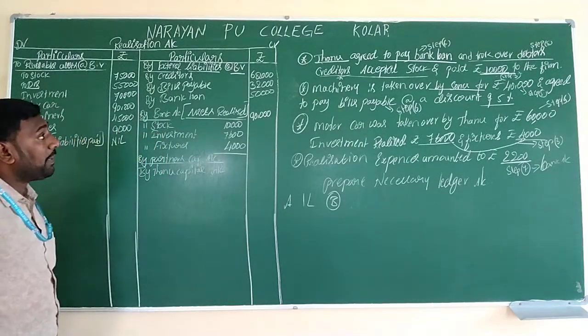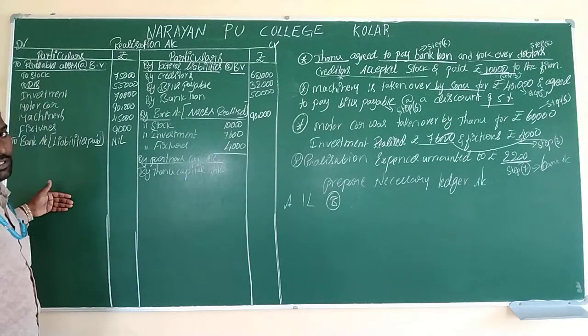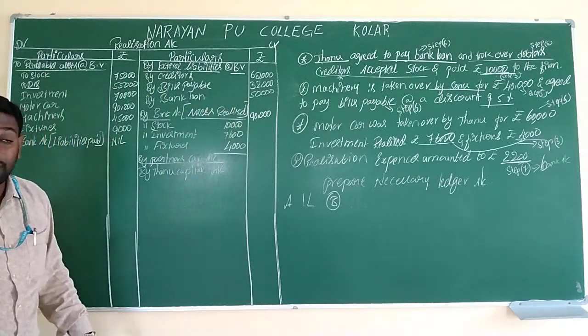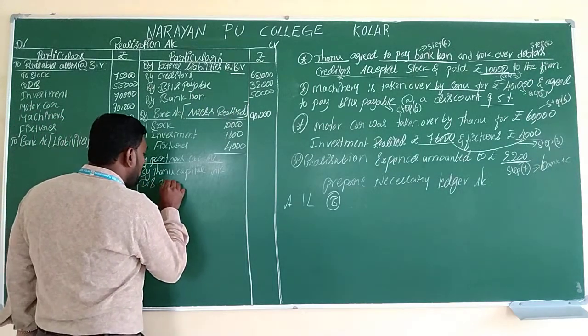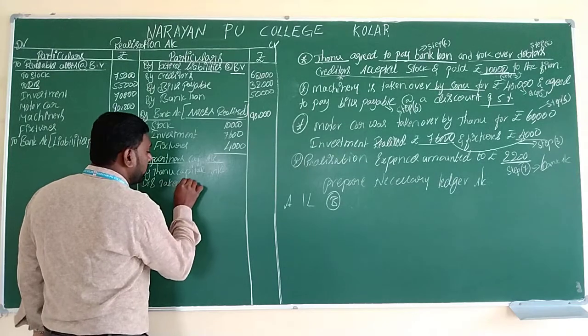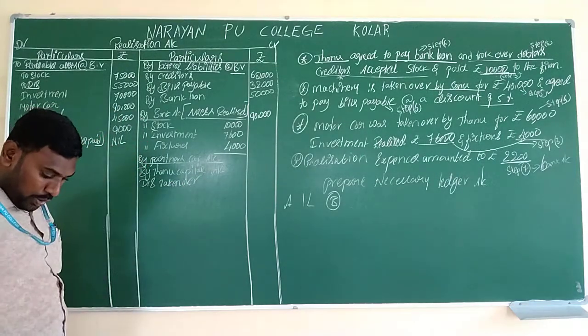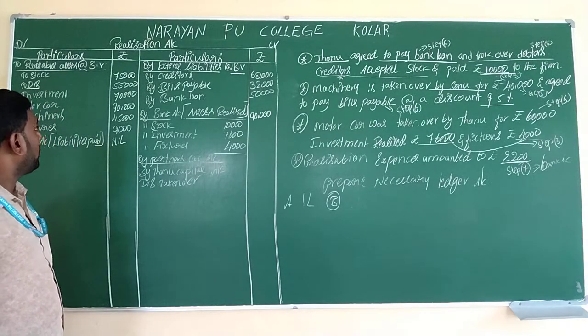Tanu agrees to pay the bank loan and took over debtors. So in bracket we have to mention debtors taken over.